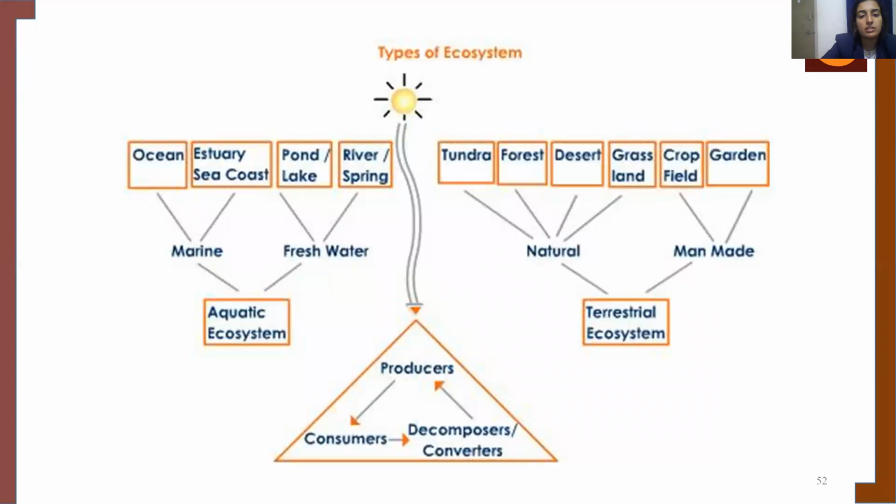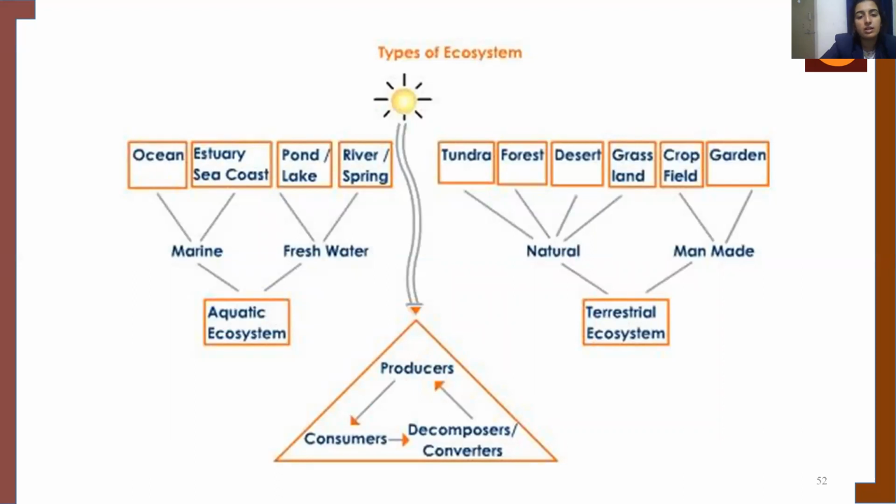When talking about the types of ecosystem, it includes ocean, estuary, pond, rivers, tundra ecosystem, forest ecosystem, deserts, grasslands, crop fields, and gardens. All these are different types of ecosystem in which the biophysical, chemical, and geographical factors are different.